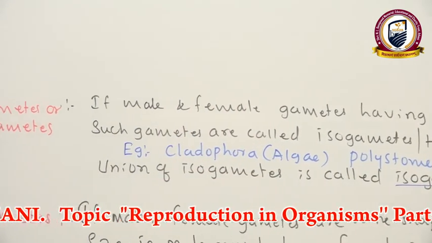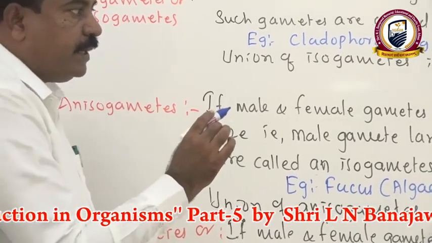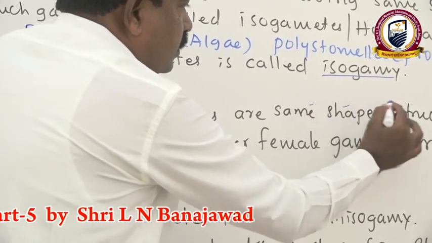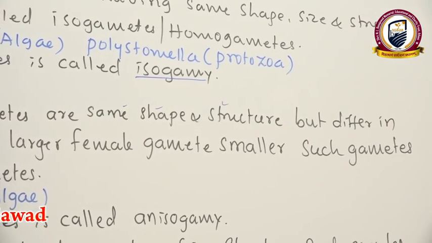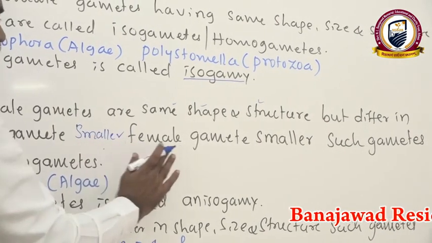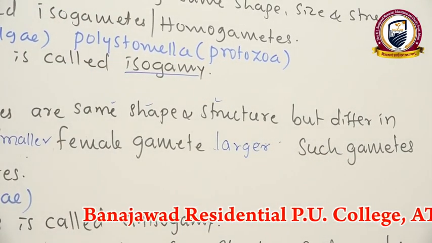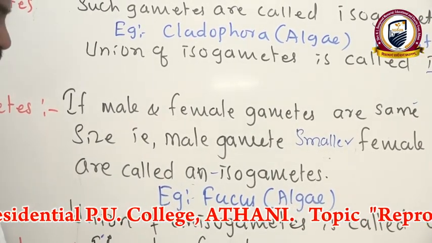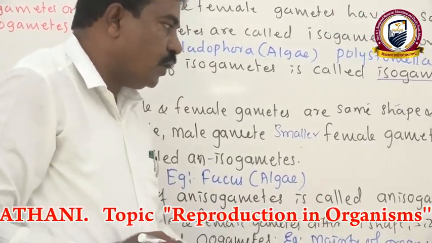If you consider another kind of gametes, anisogametes. If male and female gametes have the same shape, same structure, but differ in size, that is, the male gamete is smaller and the female gamete is larger, such gametes are called anisogametes. An example is Fucus, a kind of alga. Union of anisogametes is called anisogamy.